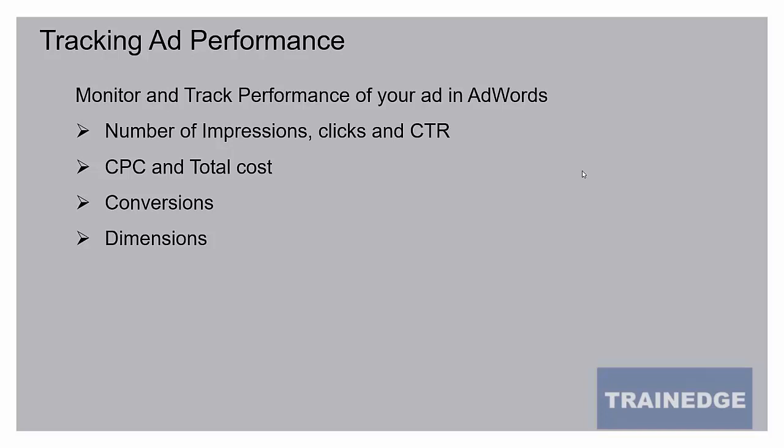There is also the dimensions report, which allows you to drill down into detail about each aspect of your ad. For example, which cities the ad was displayed in, for which keywords the ad was triggered, at what times of the day you received clicks. All that information you can receive in the dimensions report.